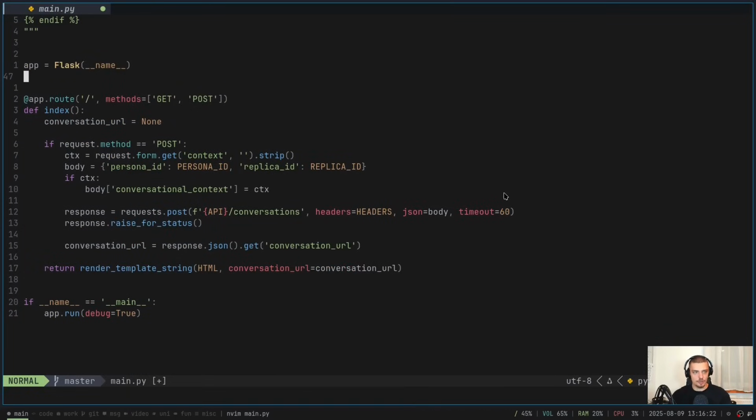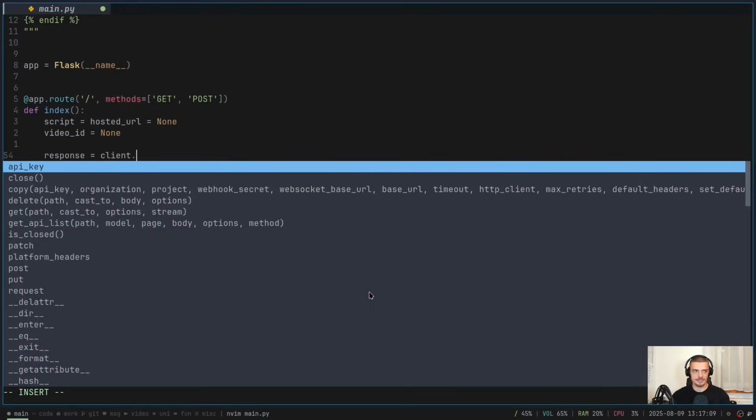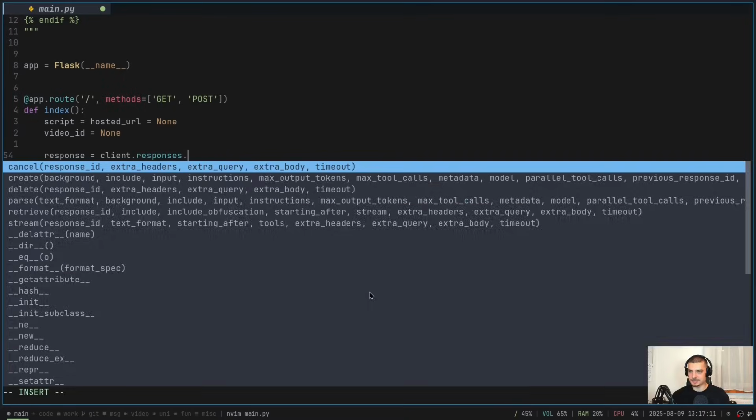Now we need to write the code for that. So for that, we're going to remove all of this here and we're going to say script is equal to hosted URL is equal to None. So we're going to initialize these two as None by default. We're also going to say video ID is equal to None. And then we're going to get our response from the OpenAI API. So we're going to say response is equal to client.responses.create.